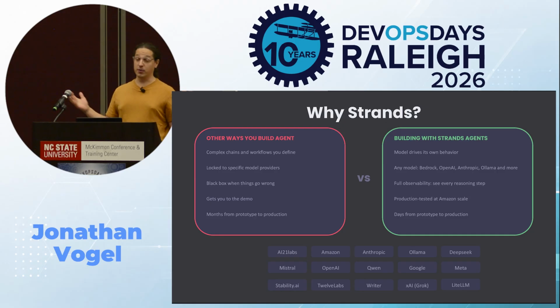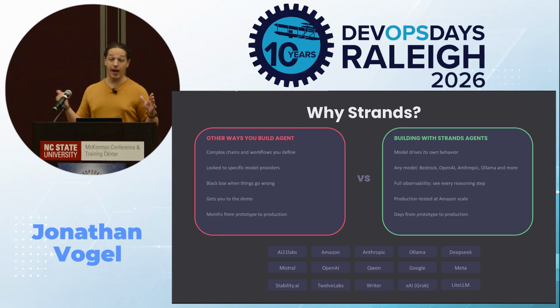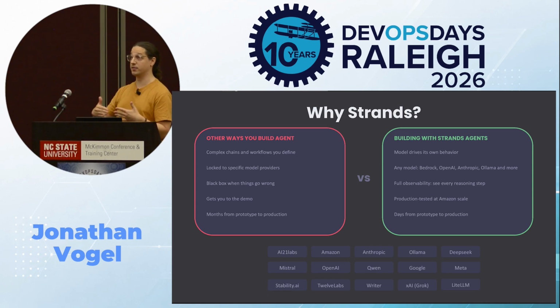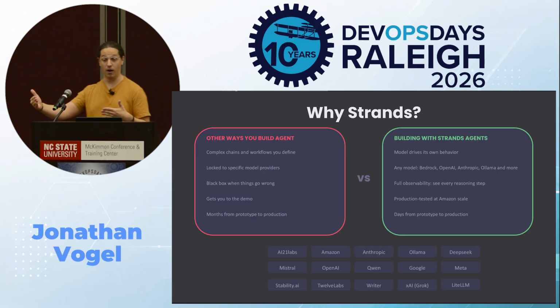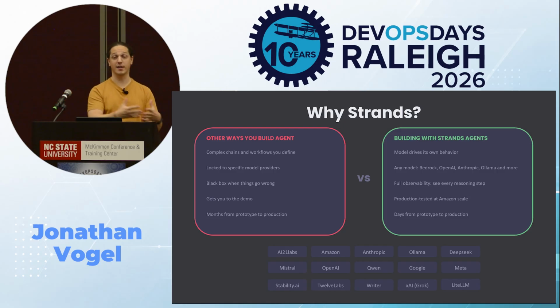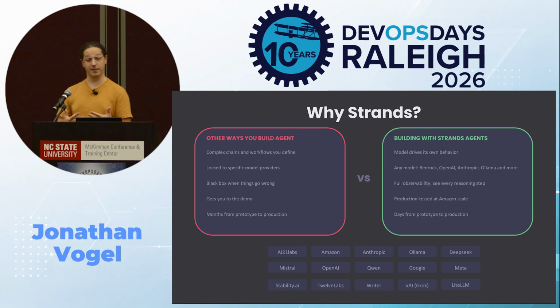Model provider, you can swap that with one line of code. I'll do that in one of the live demos here shortly. Your tools don't change, your prompts don't change, your tests don't change. Say today you're working with Claude, tomorrow you're working with Nova, the next day you're using a local LLM like Ollama, all with one line of code changed. Observability is built in, so every iteration, every tool call, every reasoning step, you can see it. So when your agent does something wrong at 2 a.m., you don't guess, you can trace it.